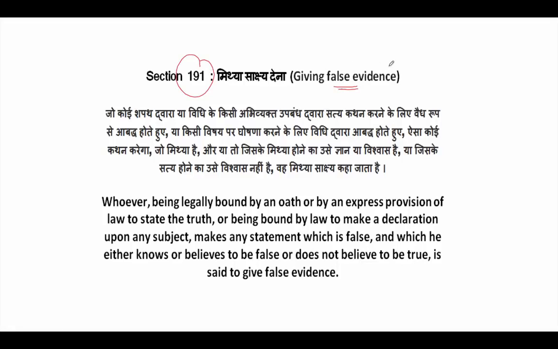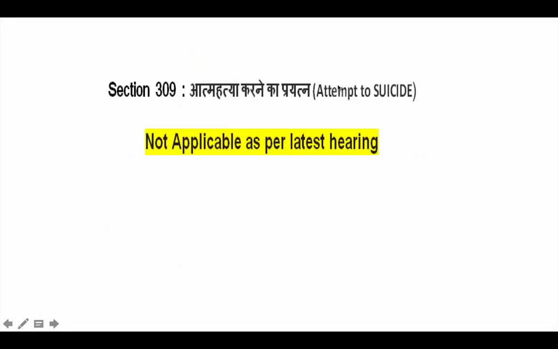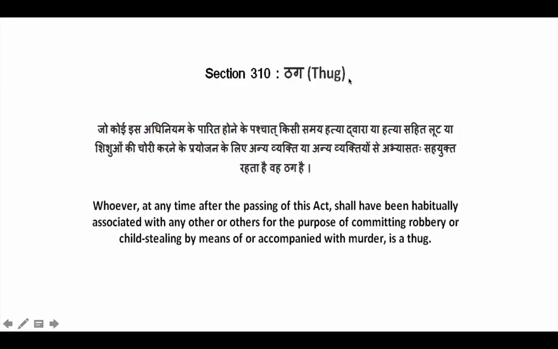Then giving false evidence, again this is very important, section 191. So when you are legally bound by oath to speak the truth, or under affidavit, or when the law requires you to make a declaration and you speak false, then that is giving false evidence. Section 309 is attempt to suicide. Attempt to suicide is section 309.